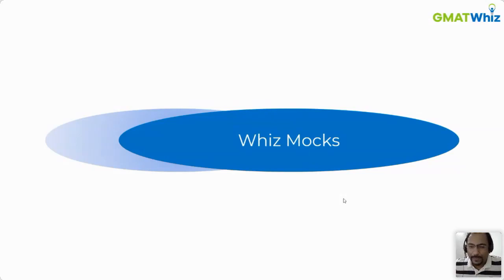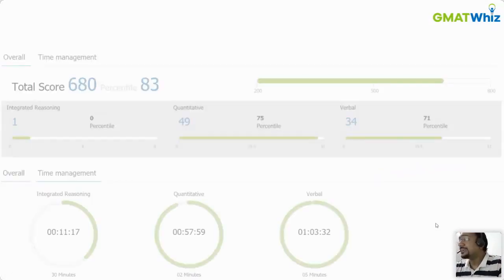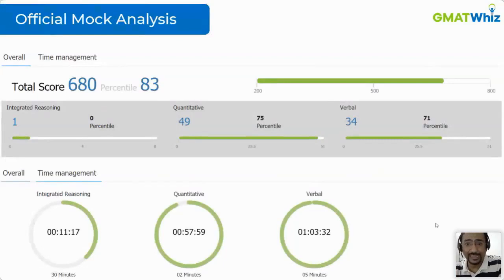But we were still not happy. We said, no, we don't want students to just read through data and see, okay, I need to work on number properties, or I need to work on, let's say, prime numbers or modifiers. We wanted it to be the next-level thing again. We wanted you to have improvement modules right then and there. And that's when we said, okay, let's do that. And trust me, guys, if you go to other mock tests, and I don't want to talk about other competitors over here, official mocks provide you this level of analysis.